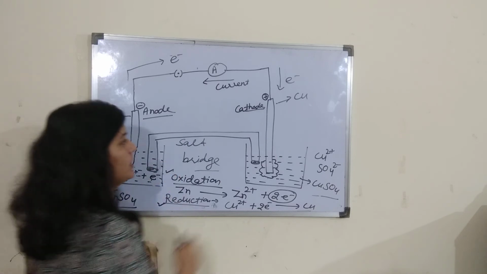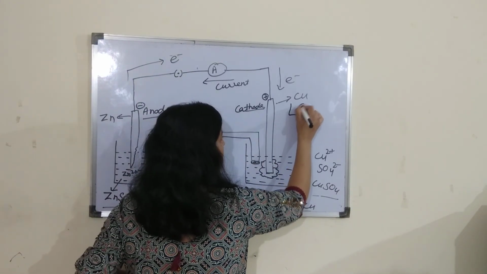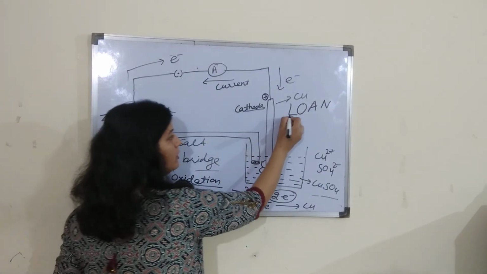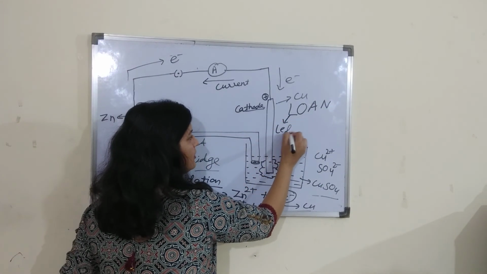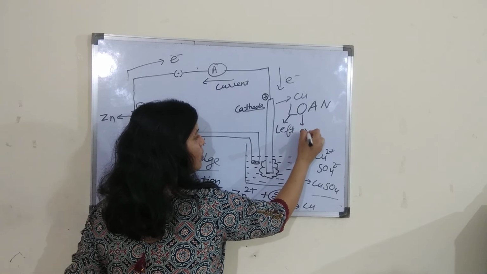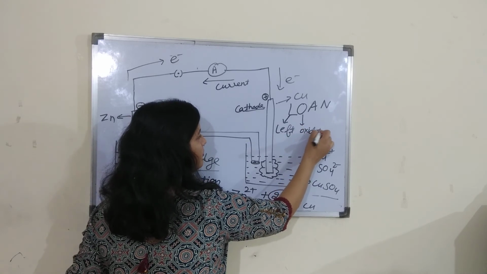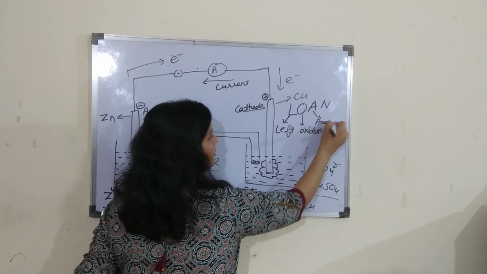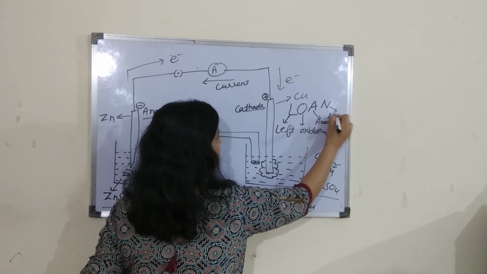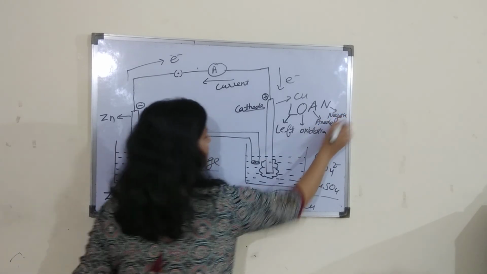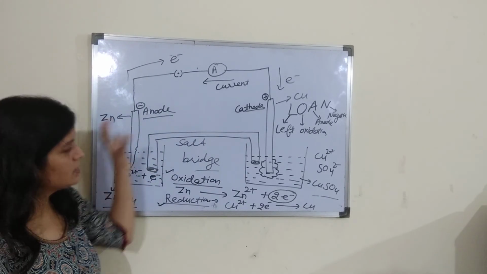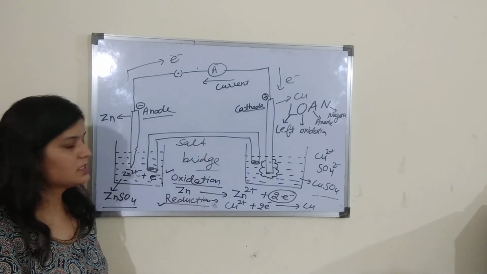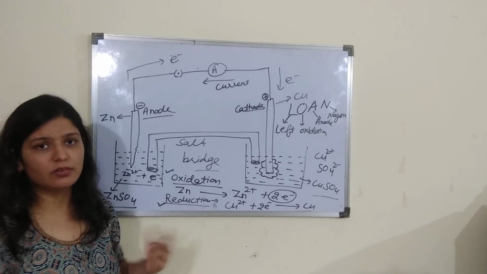You can remember it by the word LOAN. L-O-A-N. Left, oxidation, anode, negative charge. So this is the functioning of the Daniell cell. We will discuss the Daniell cell more in our next video.